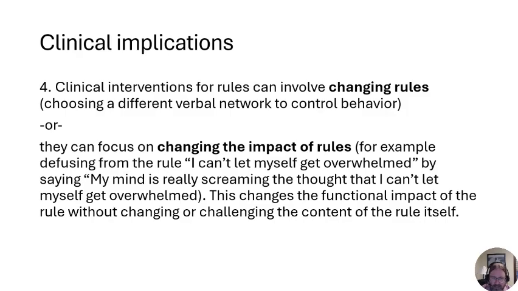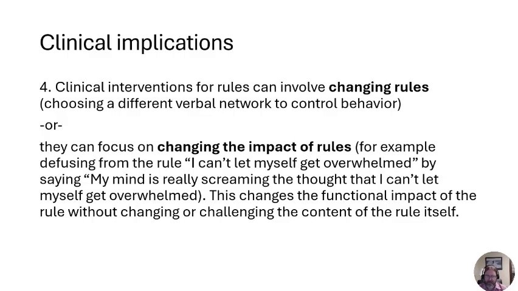There's two main ways. We can work on changing the rules, right? So if you have a rule that says, like, I wasn't liked in seventh grade, nobody will ever like me, we could potentially change that rule to say, try a lot of things, and if people seem nice, invest more time in them, right? Work to develop friendship. So we can genuinely create new rules and help people try to track them better and follow them if they're working.